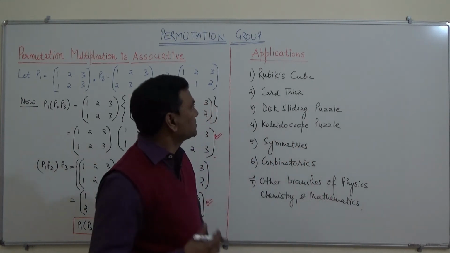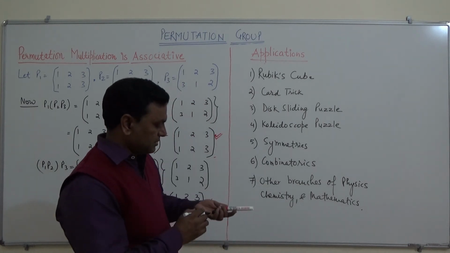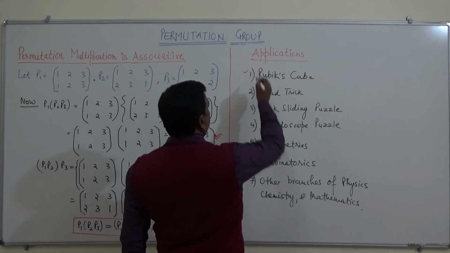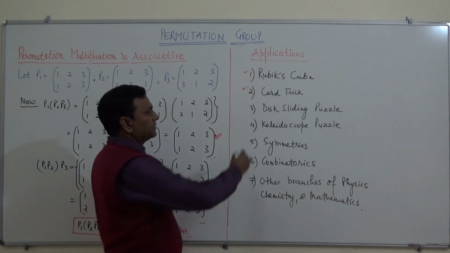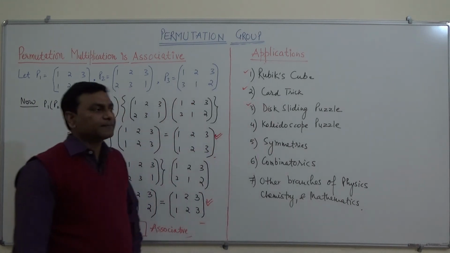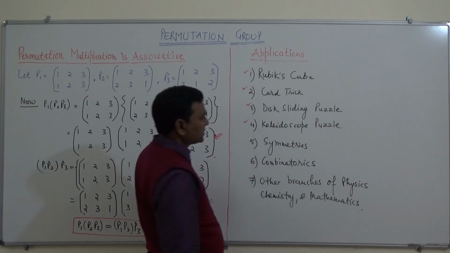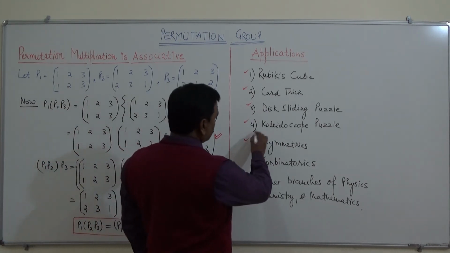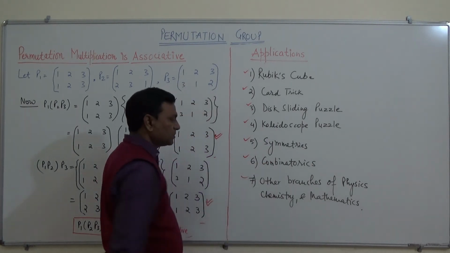So these are a few applications. First one is the Rubik's cube puzzle. Second one is card tricks, then disc sliding puzzle, and then kaleidoscope puzzle. It can be used in kaleidoscope puzzles, and various symmetries, and then combinatorics, and then some branches of physics, chemistry and mathematics.